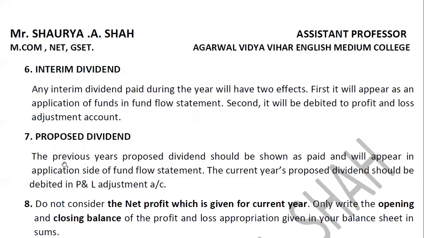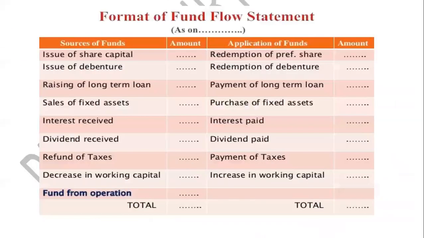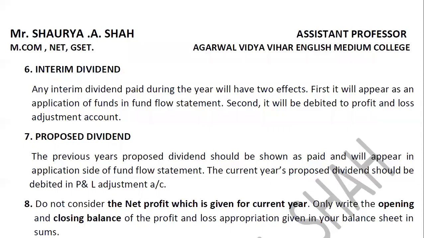Proposed dividend. The previous year's proposed dividend should always be paid and will appear on the application side of the fund flow statement, as dividend paid. Always remember the story for proposed dividend: pay the dividend of the last year and propose it again for the current year.